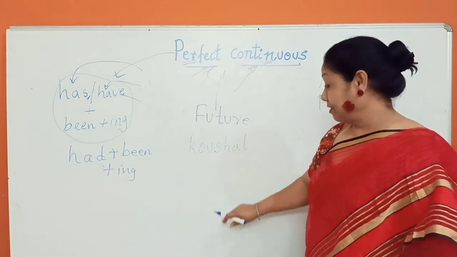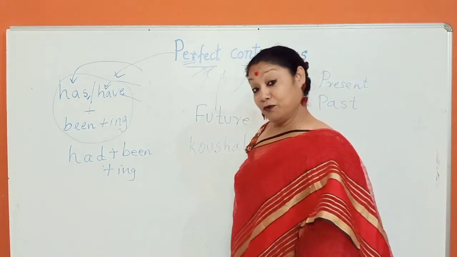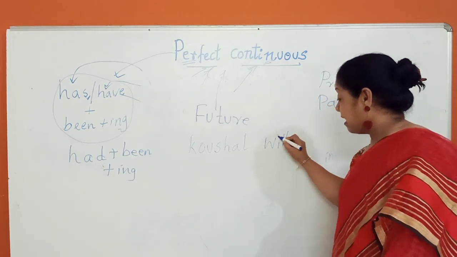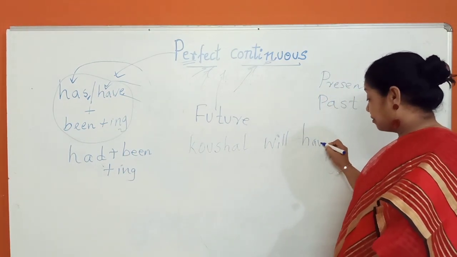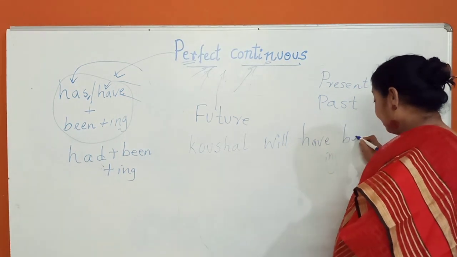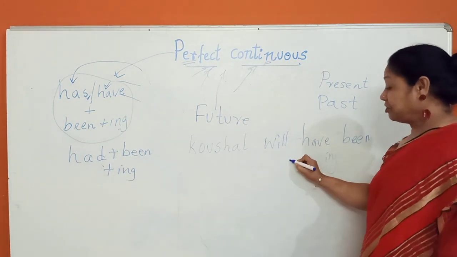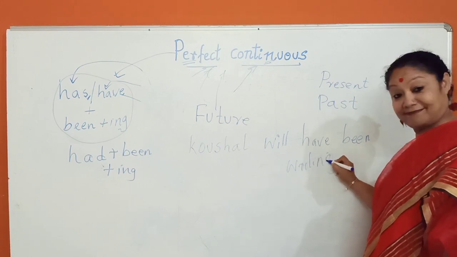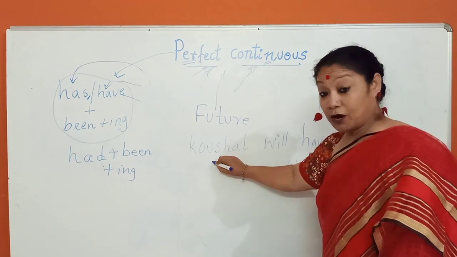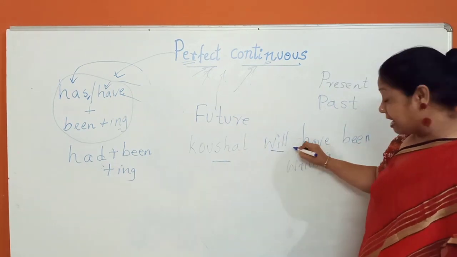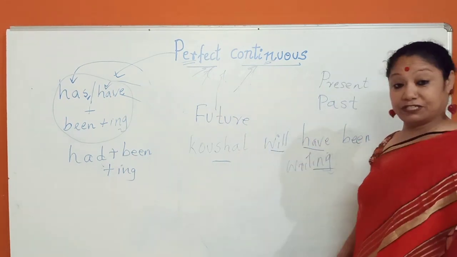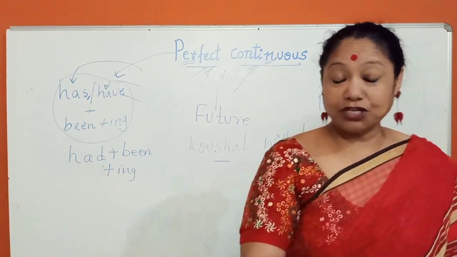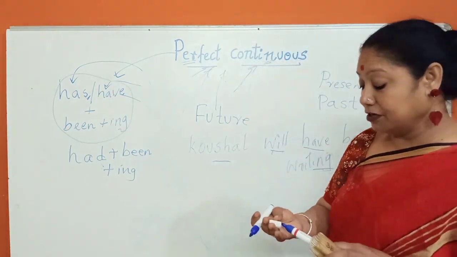Happy to call your name? Kaushal, now future, Kaushal will have been writing. Kaushal will... future perfect continuous. Kaushal will have been learning.